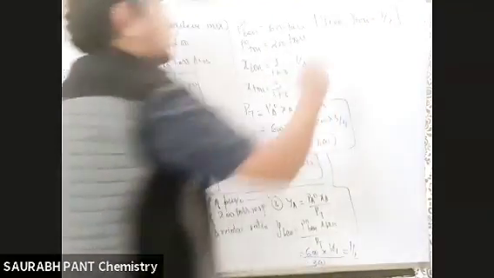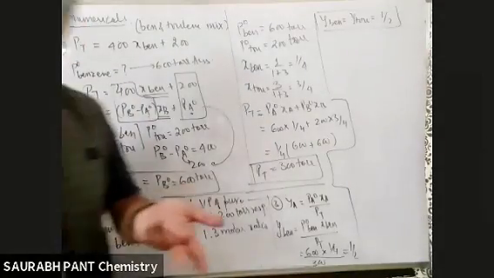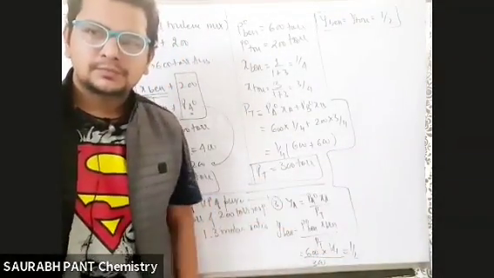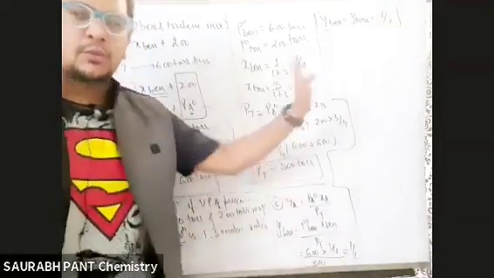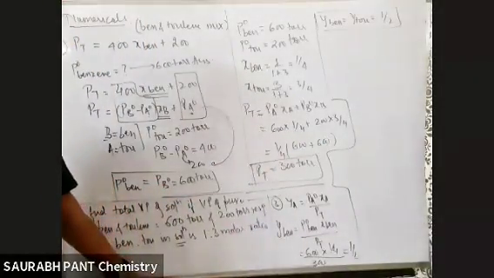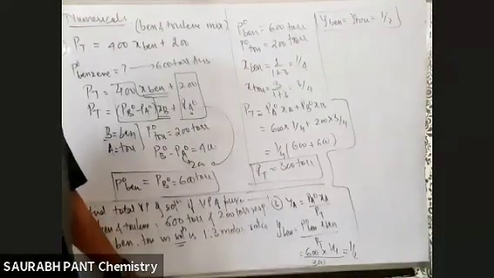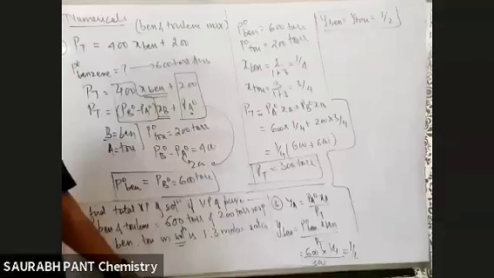How sir? How did you get toluene? Anyone can get toluene here. Benzene 1/2 came, so toluene will be 1 minus 1/2. Okay? Tell me, any problem? Level 2, any problem? Look, slowly I am moving into simple distillation. The next question I will give you for simple distillation. So any problem up to here?